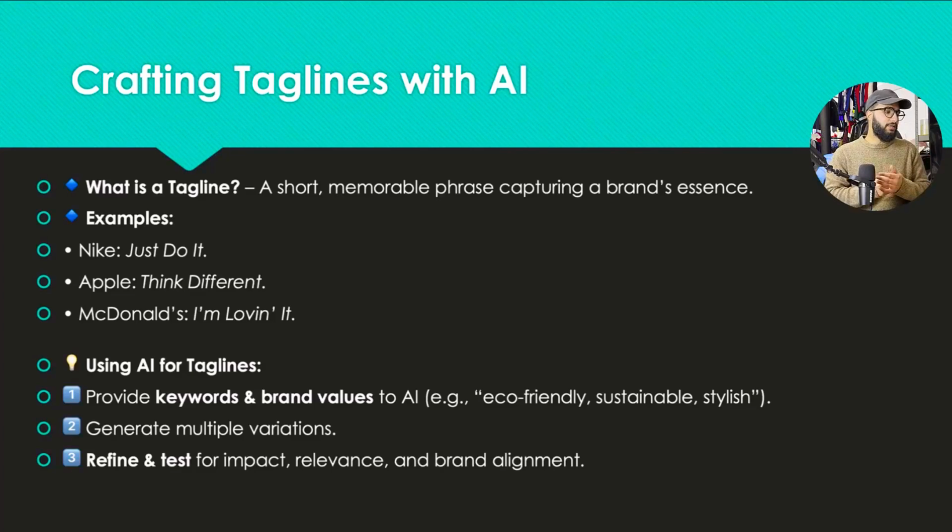Now, using AI for taglines, AI can provide keywords and brand values. If you provide your AI with that, it will be able to come up with different types of taglines and bios that will resonate with your brand, and it can really help you. So, for example, if you're in a sustainable, eco-friendly, or stylish business, tell your AI that. It will remember this and in turn generate some great bios for you. It'll generate multiple variations as well. Just ask it to generate multiple variations and choose which one you prefer.